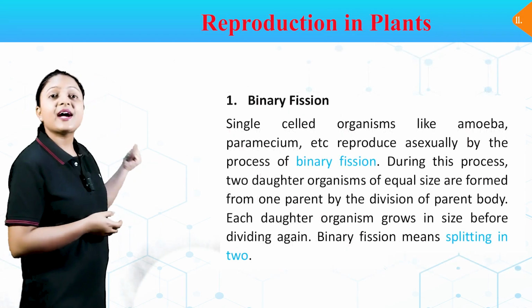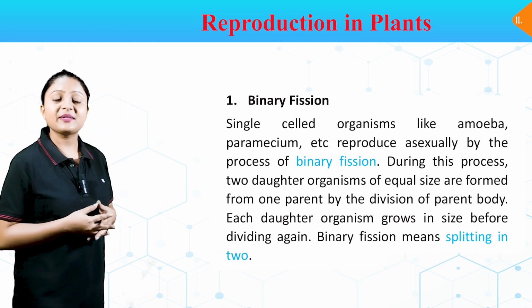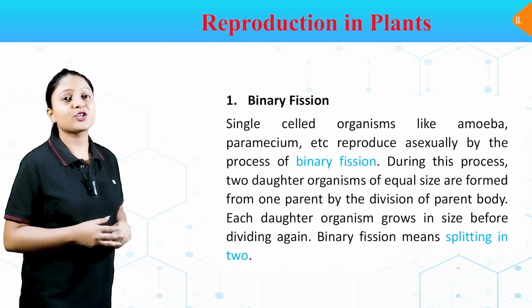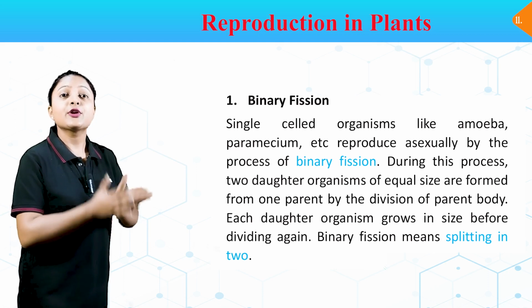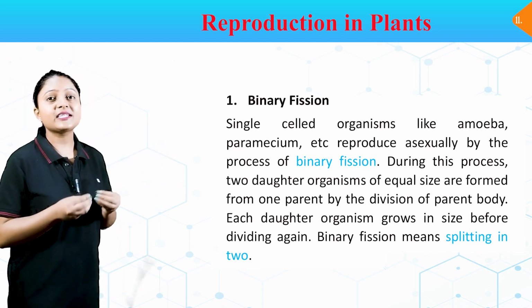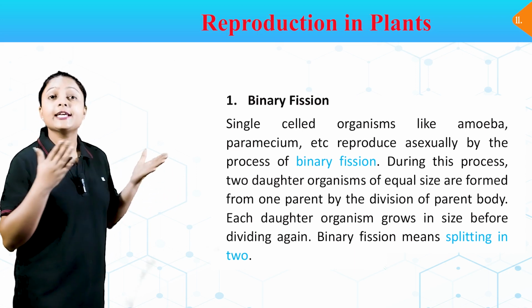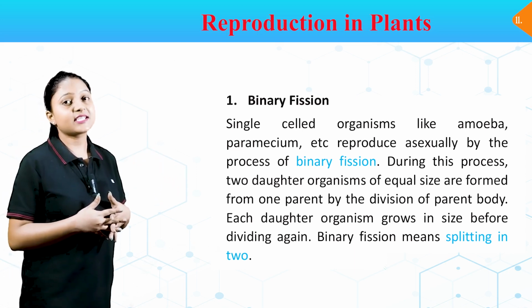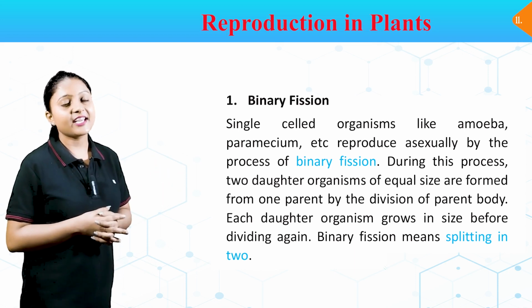Number one, binary fission. Single-celled organisms like amoeba, paramecium, etc. reproduce asexually by the process of binary fission. During this process, two daughter organisms of equal size are formed from one parent by the division of parent body. Each daughter organism grows in size before dividing again. Binary fission means splitting in two.